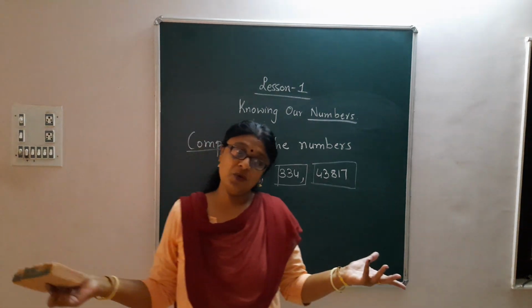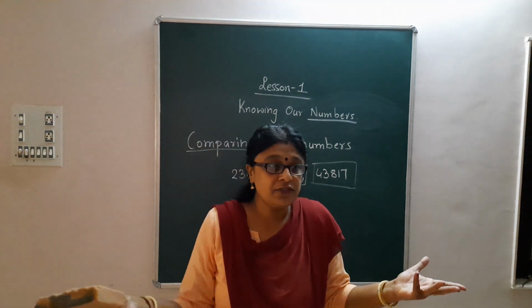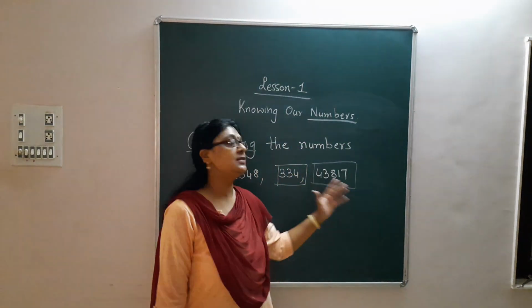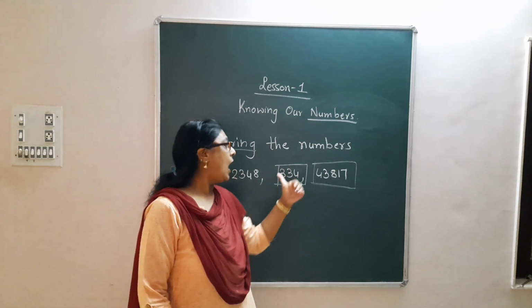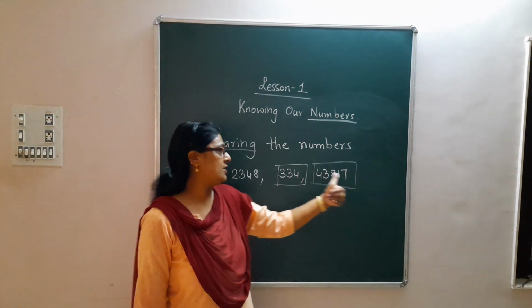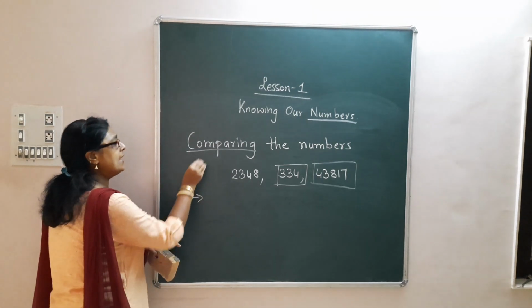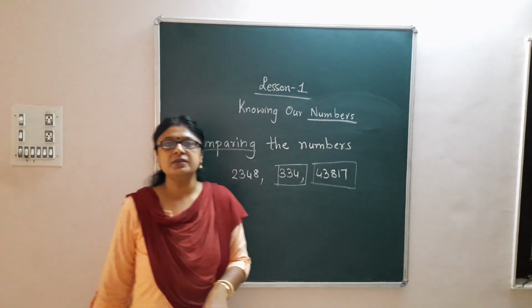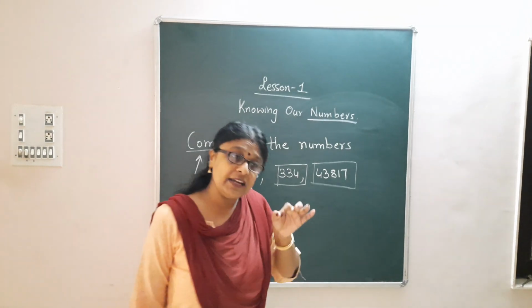Many of you know this, and there are few students who don't have any idea how this decision is taken. So let me explain how it is decided which is the smaller and which is the greater. The first step while comparing the numbers is to count the number of digits.